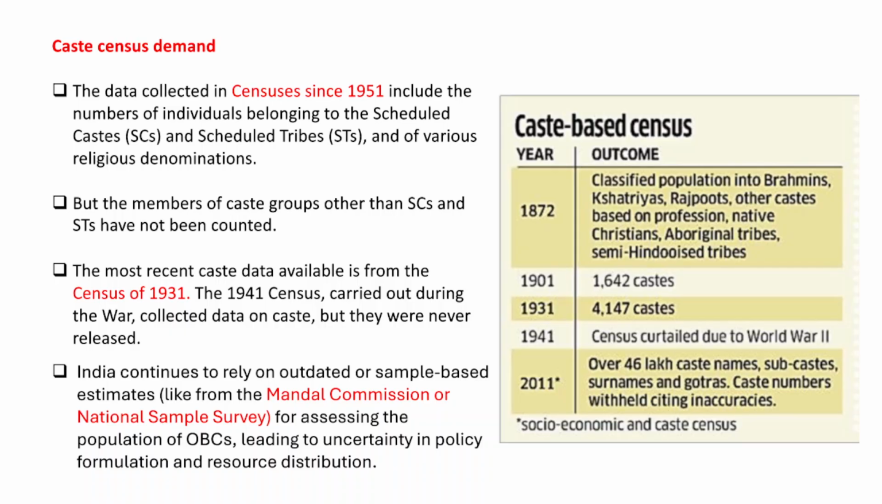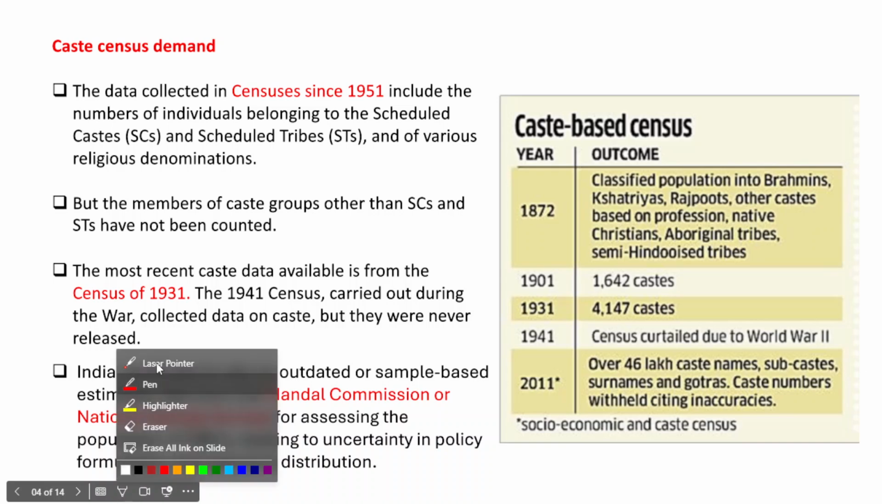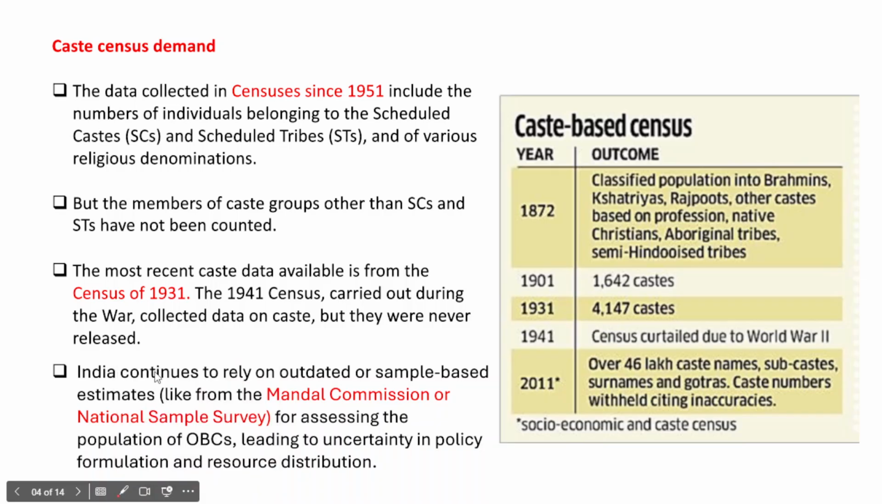So census 1951, whatever data has been collected, actually includes the number of individuals who belong to scheduled castes, scheduled tribes, and various other religious denominations, right? So census 1951 has some information about individuals who belong to different communities, different categories. However, the members of caste groups other than SCs and STs have not been counted as part of the census 1951, right?